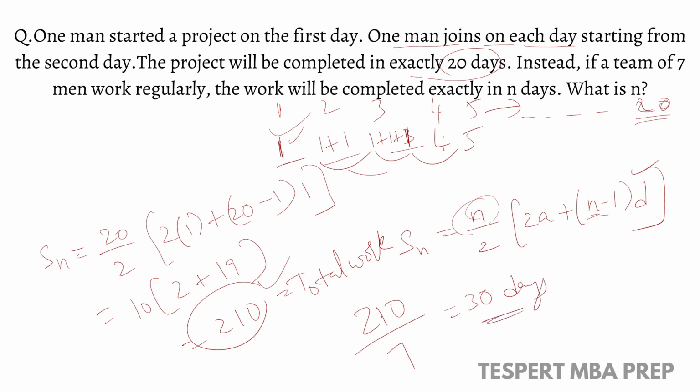So 7 men can complete the whole work in 30 days. Understood? So if you remember this formula, you can apply this in these arithmetic progression questions, right? The time and work problems that are based on arithmetic progression can be solved by using this single formula, right?